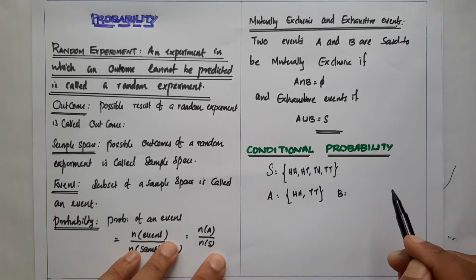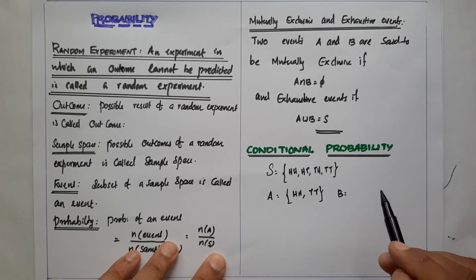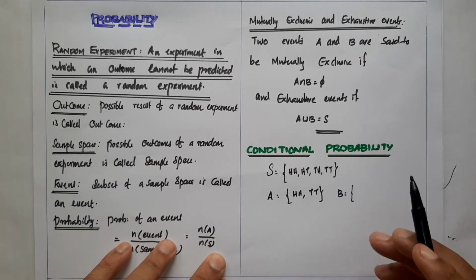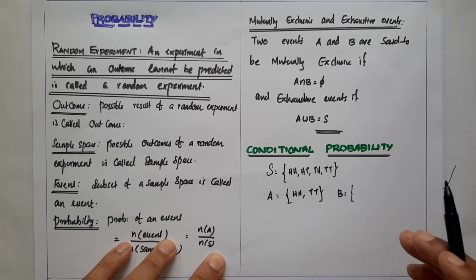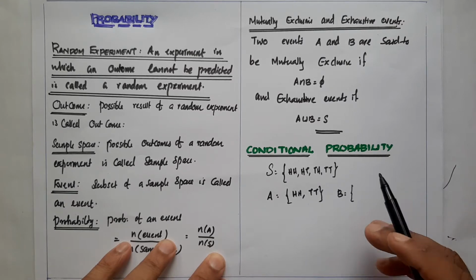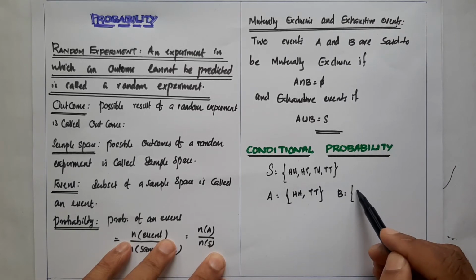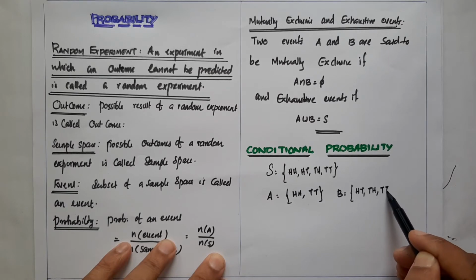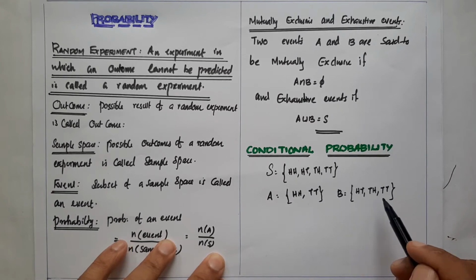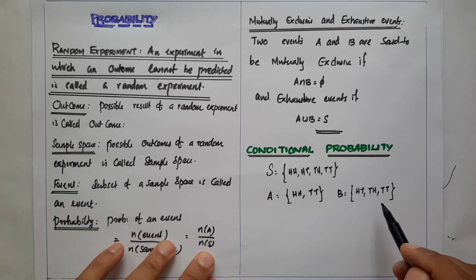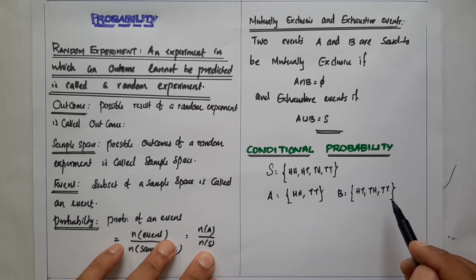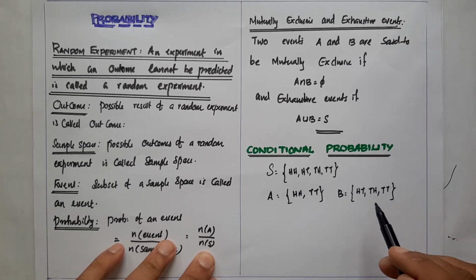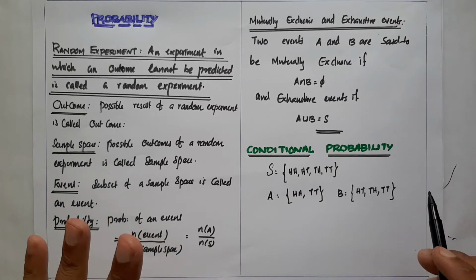Then second event is at least one tail turns up. At least one means one or more. One tail or two tails is considered. Here the one tail elements are head tail, tail head, and TT also. That means the second event elements are HT, TH, and TT, because the event says that at least one tail. Here we consider two events A and B.